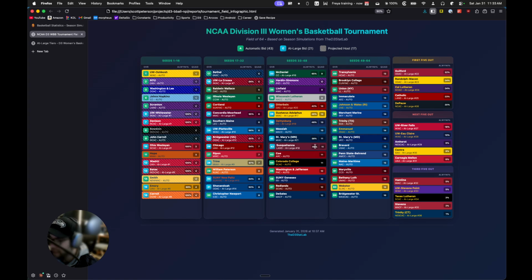And you definitely want your team to move up from these percentage numbers to these percentage numbers. But I wanted to be clear about the level of uncertainty with the team getting into the tournament.